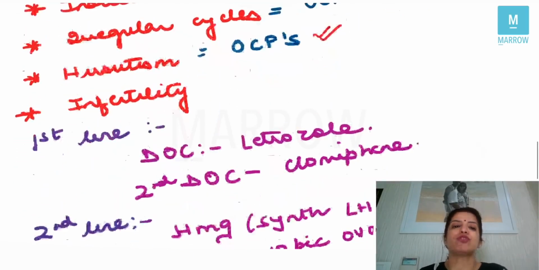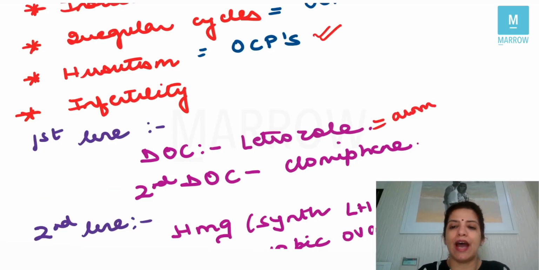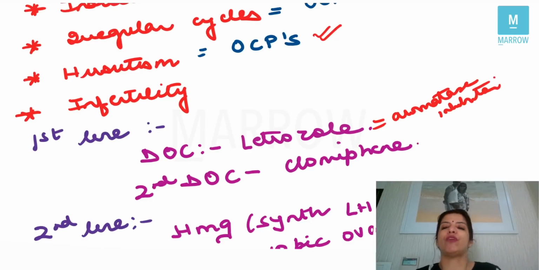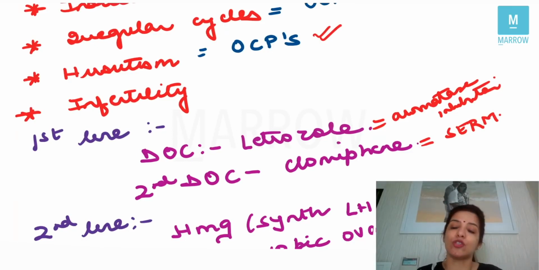Now, if the patient comes to you with infertility, then the first line treatment, the drug of choice, is letrozole, which is an aromatase inhibitor. So it will prevent the conversion of androgens into estrogens. The second drug of choice is clomiphene citrate, which is a selective estrogen receptor modulator. Please remember here that the drug of choice is not clomiphene citrate. The drug of choice has changed and it has become letrozole. Only if letrozole is not given in the options, then you are going to mark clomiphene citrate.